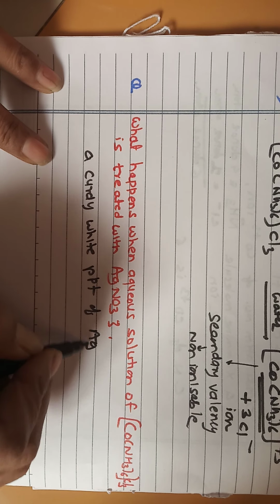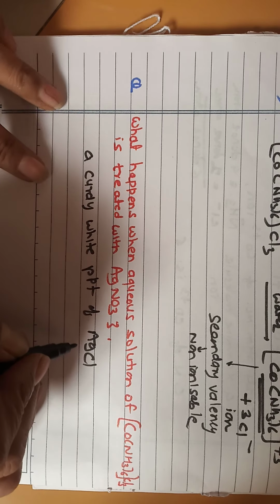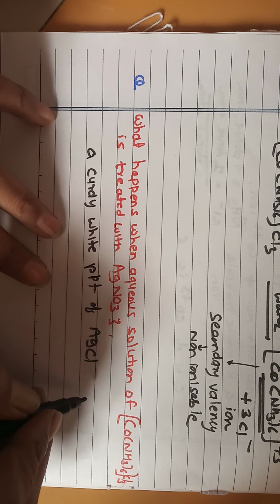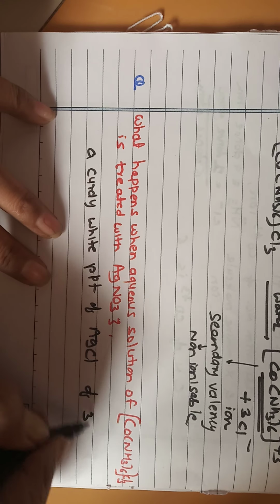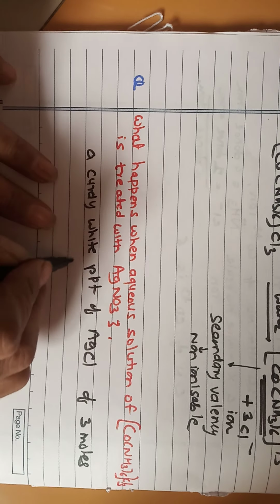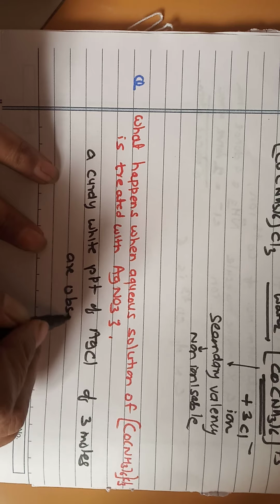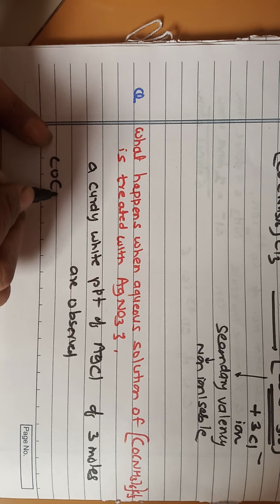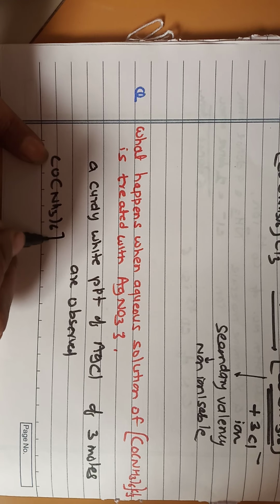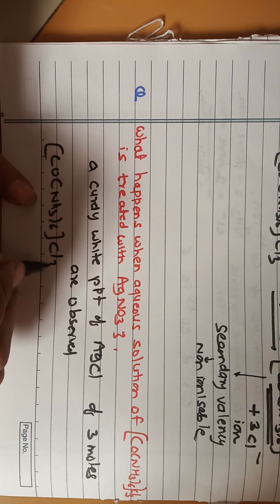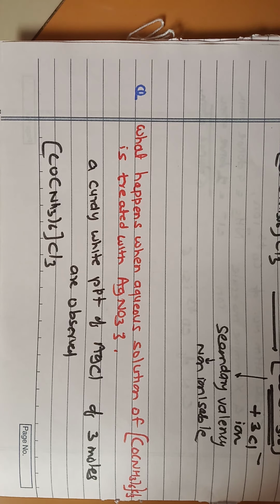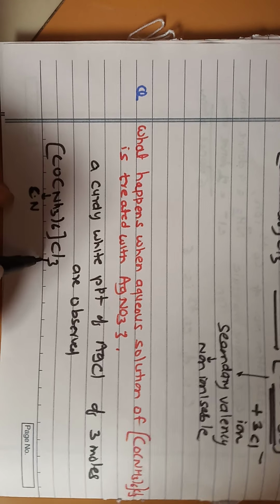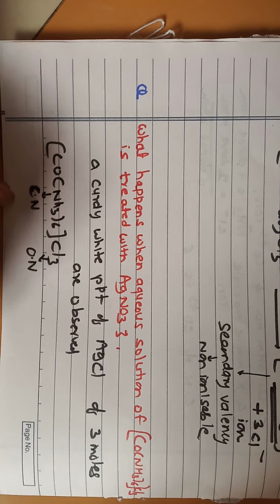AgCl, 3 molecules of AgCl is observed. A curdy white ppt of AgCl of 3 moles is observed. So that point is observed. This is cobalt with the 6 ammonia having the 3 chlorine. We know that cobalt with the 6 ammonia is in the secondary valency, which corresponds to coordination number. This is in the primary valency, which corresponds to oxidation number.